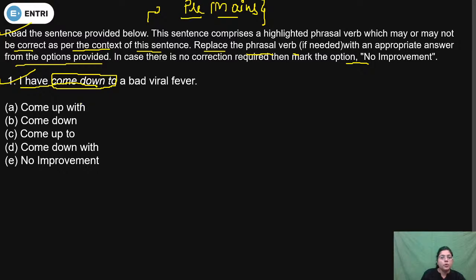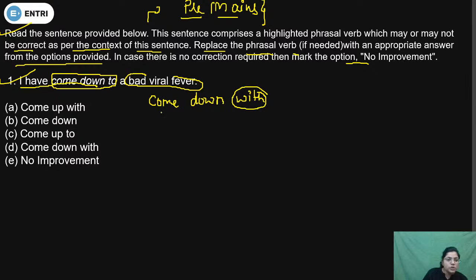Remember one thing, students, this is the case of a bad viral fever. When you start to experience the symptoms of a disease or illness, we always use come down, and after that the preposition with. It means come down will be used with the preposition with. No, dear Vani, come up will not be the correct answer option, because come up is used when you get a success.